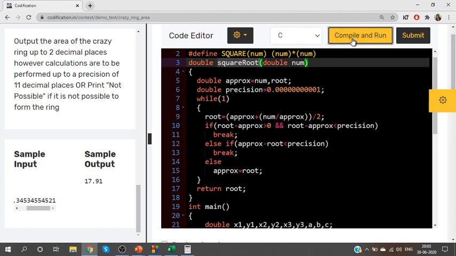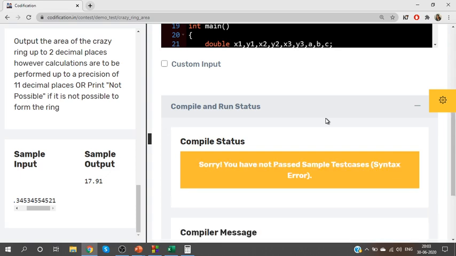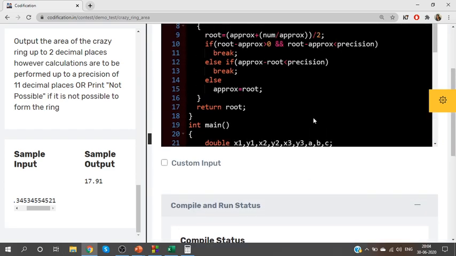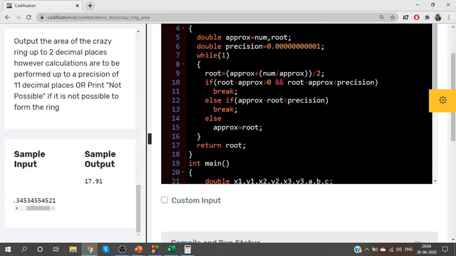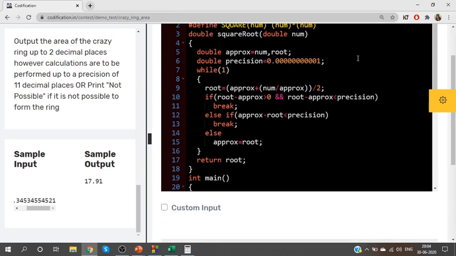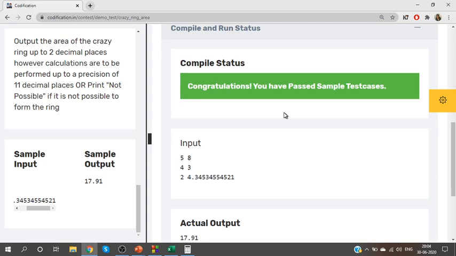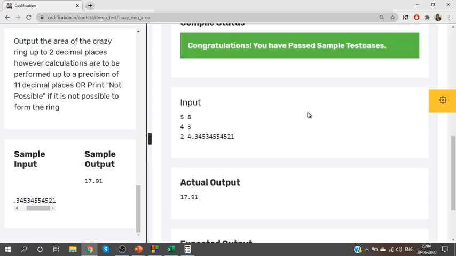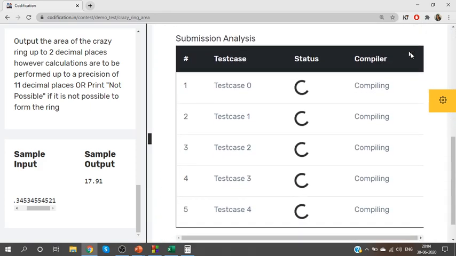Let me compile this. What is missing here? Square root, spelling mistake. Where? Here, square root, R E. Compile. Yes, sample cases are passed. Same output, but instead of sqrt, we are using our own method here. Now let me submit it. Take a look at the output.